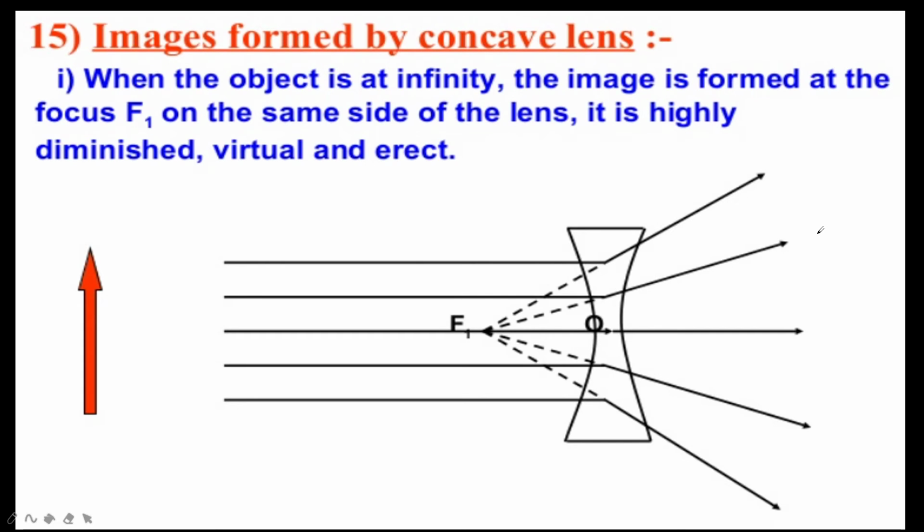Next one is image formed by concave lens. As we found in the convex lens, here for the concave lens also there are two ray diagrams only. When the object is at infinity, the image is formed at the focus f1 on the same side of the lens. It is highly diminished, virtual and erect. This we can find in Galilean telescopes. The Galilean telescope was placed like this.